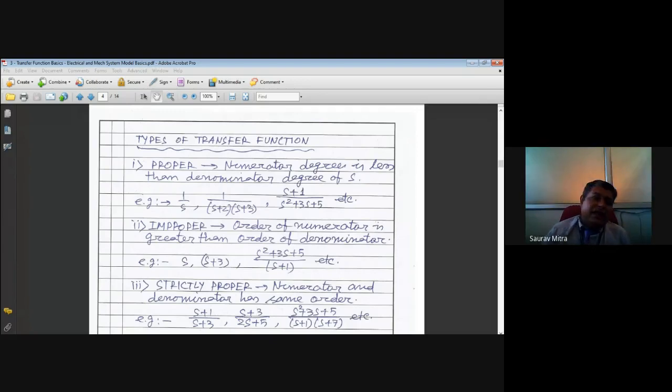Another around 10-15 minutes I will take, and we'll see some numericals on transfer function based system models. Before that, I'd like to tell you what is meant by type, because whenever we are doing some kind of numerical on steady state error, at that time we use these fundamentals of type. Is the screen visible to you? Types of transfer function.